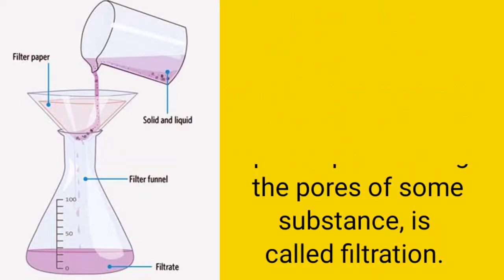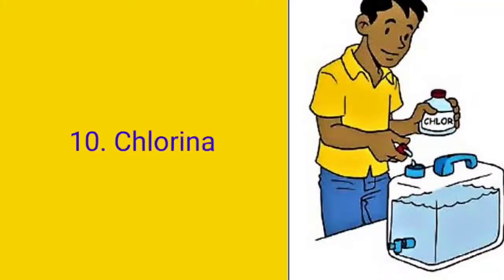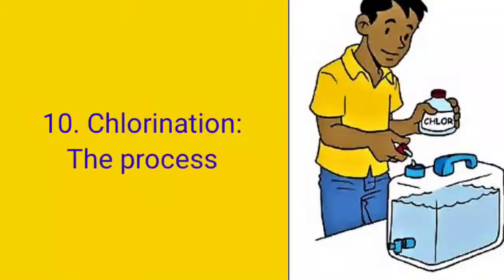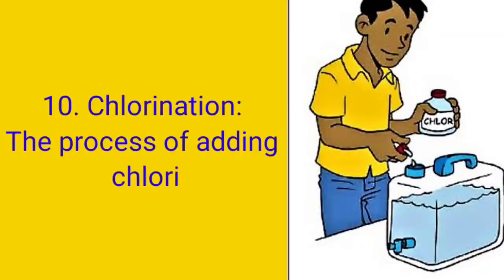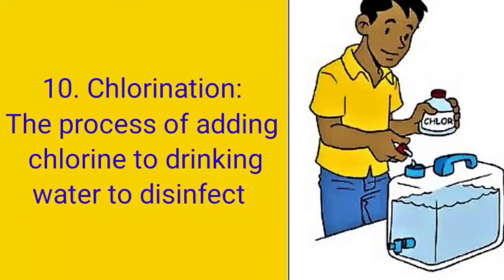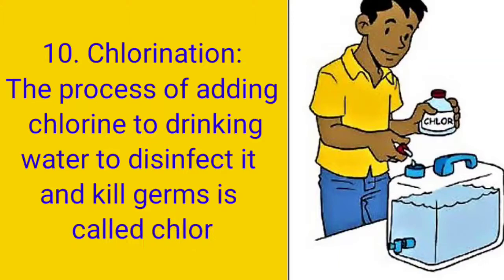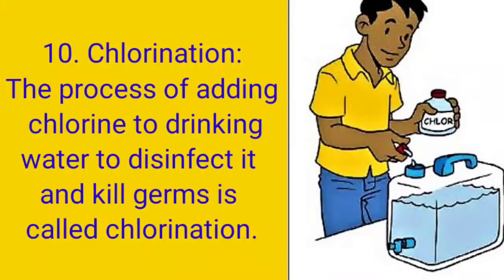Now let's know the next process. Our next process is chlorination. So what is chlorination? The process of adding chlorine to drinking water to disinfect it and kill germs is called chlorination. Once again, the process of adding chlorine to drinking water to disinfect it and kill germs is called chlorination.